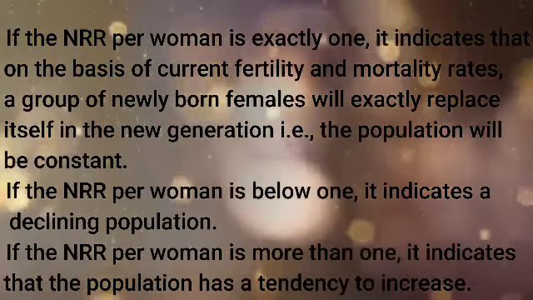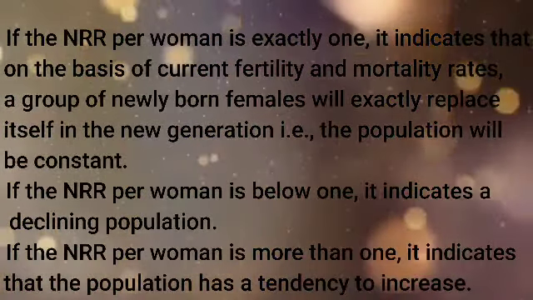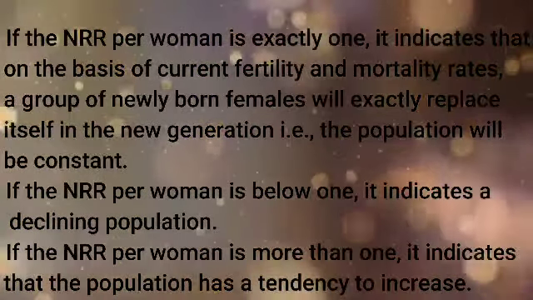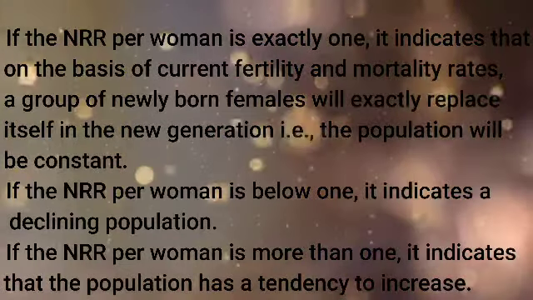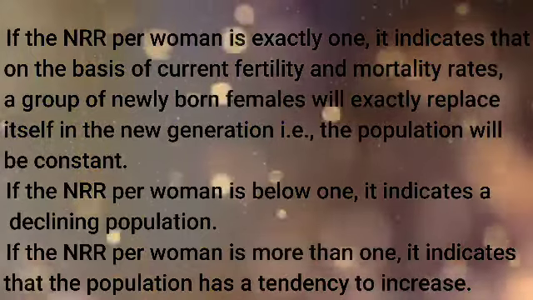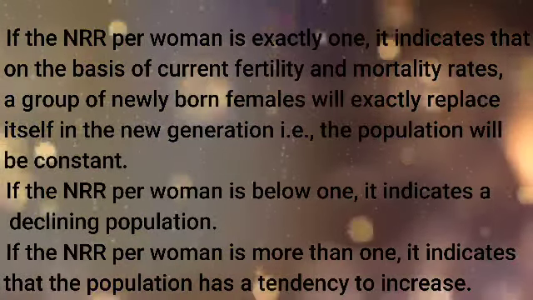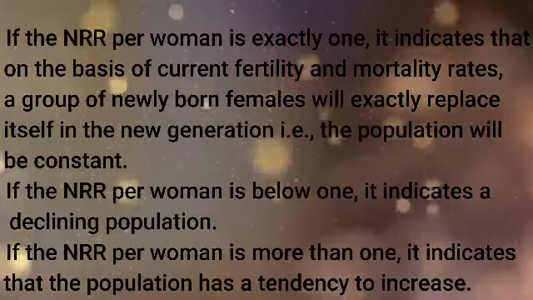If the NRR calculated per woman is less than 1, the daughter's generation is smaller than the mother's generation and the mother's generation has not reproduced itself.